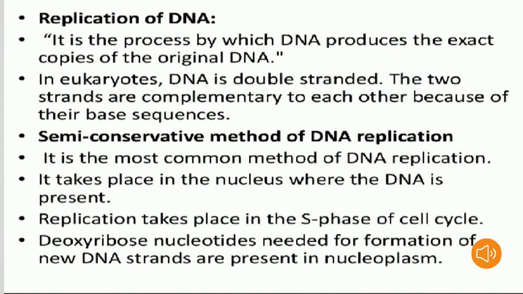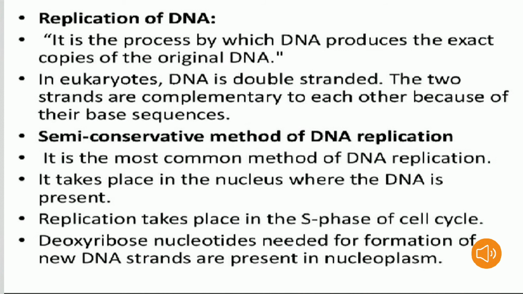It was proposed by the scientists Watson and Crick. While proposing the double helical structure for DNA, Watson and Crick immediately proposed a scheme for replication of DNA. Replication is nothing but duplication. It will produce exact copies of the original DNA. In the year 1958, they gave the semi-conservative method of DNA replication. Let's see the salient features of this model.